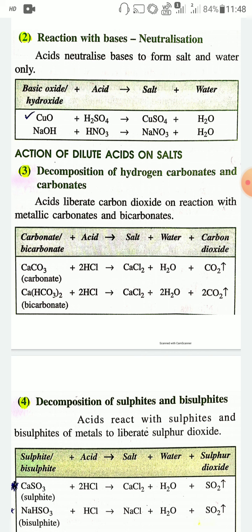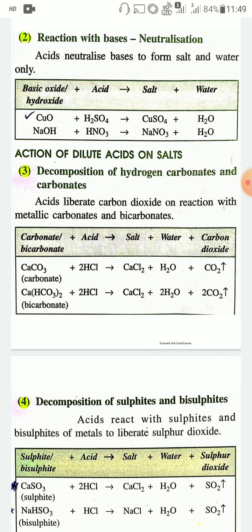When a carbonate or bicarbonate of a metal reacts with dilute acid, it will produce carbon dioxide gas. So acid liberates carbon dioxide on reacting with metallic carbonates and bicarbonates.